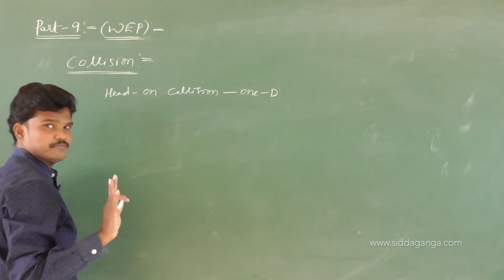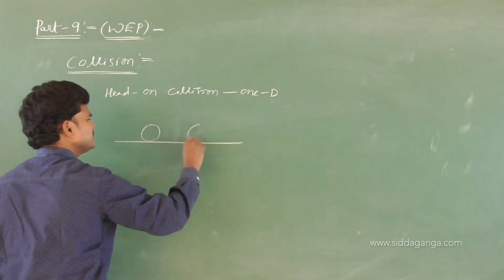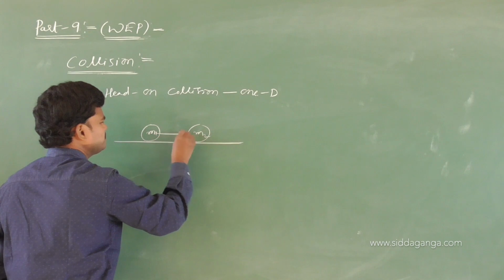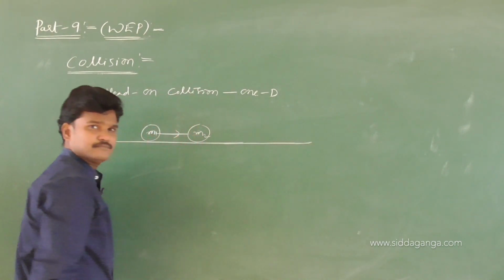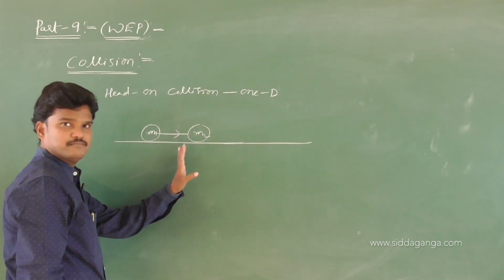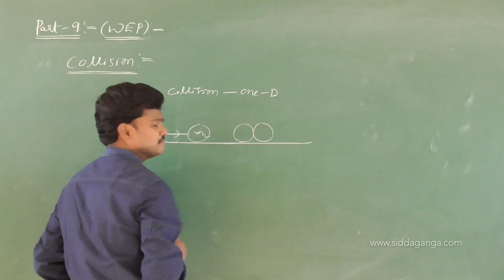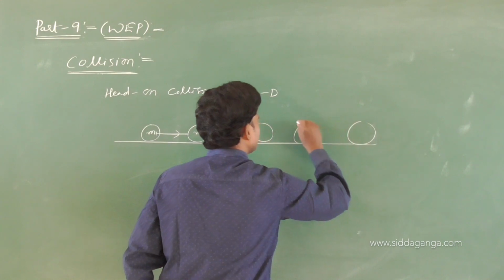One dimensional collision means, just listen, that's it. See, this is one body of mass m1 and this is another body of mass m2, and they strike each other. So the bodies move along only one line. This is before the collision. After some interval of time, the two bodies touch each other, and after that the two bodies are moving along the same straight line.